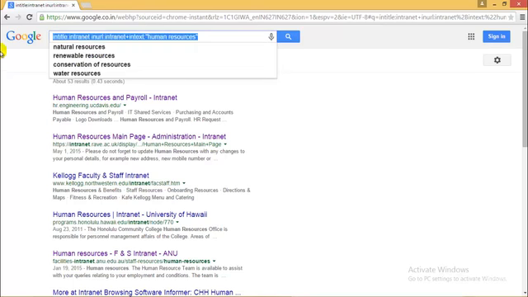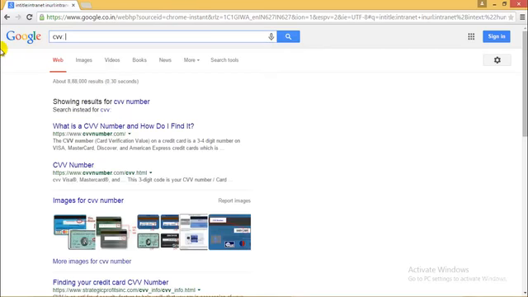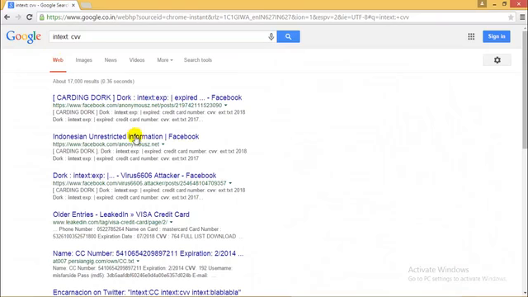I'll show you one more thing which is quite dangerous for normal people to access, but I will still show you. I'll type in text colon CVV, and I'll just go ahead and open this website. Once I open this website, what I would be getting is a list of all the card details of random persons' data.